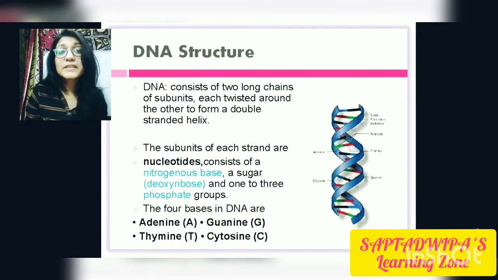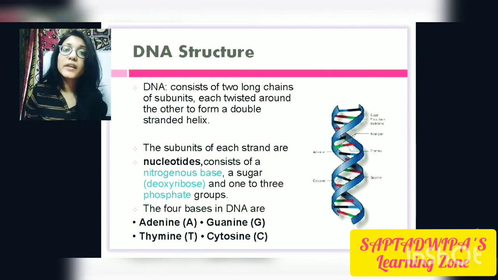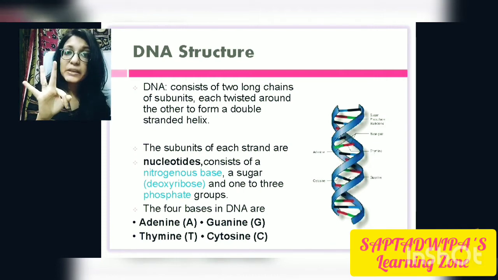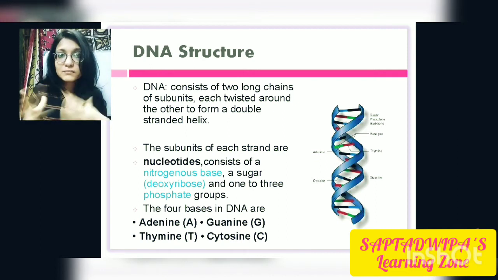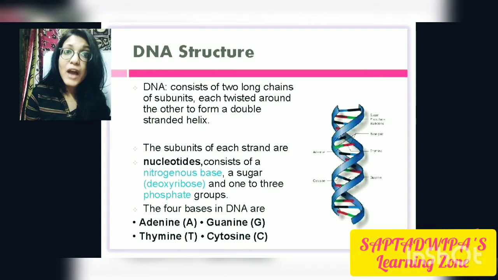The four bases of DNA are A, G, T and C. What are they? A for adenine, G for guanine, T for thymine and C for cytosine. In case of RNA, it is just a change. Adenine, guanine, cytosine will remain, but instead of thymine comes uracil. In RNA, thymine is replaced by uracil.